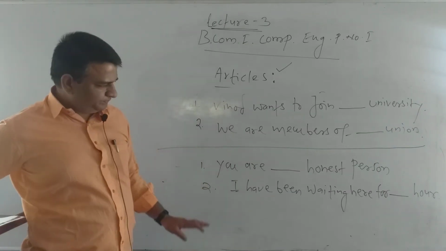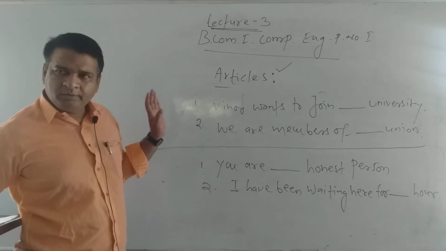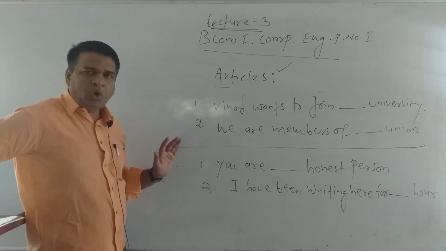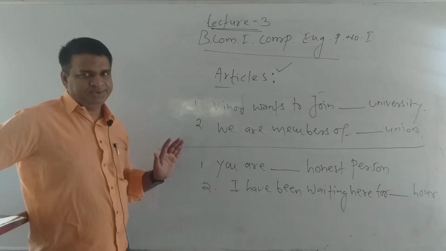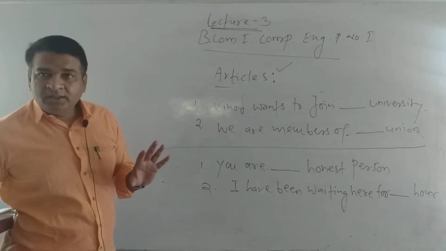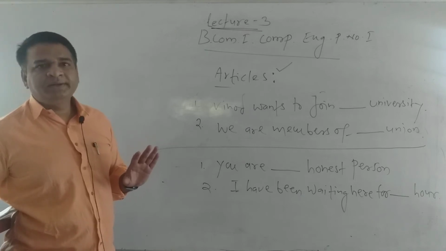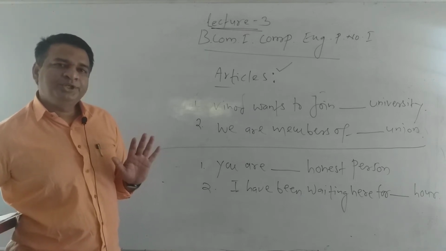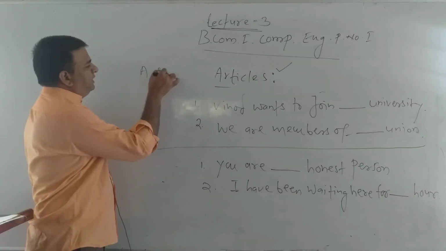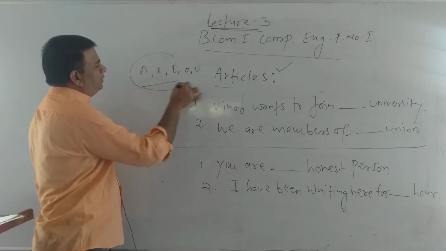Initially, at the time of my primary school, I was also taught by my teachers that we have to use article a and an. Article an goes in front of nouns which begin with the letters a, e, i, o, u.